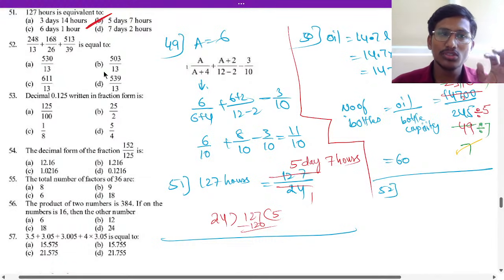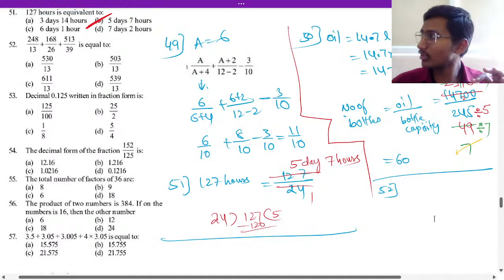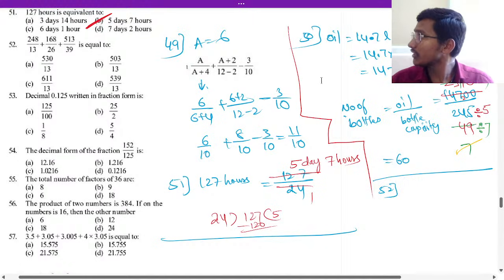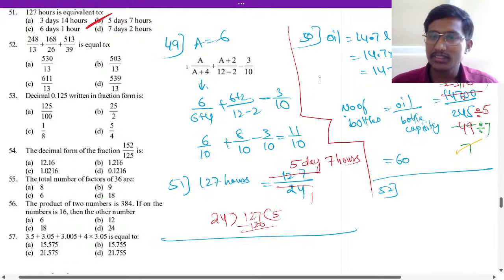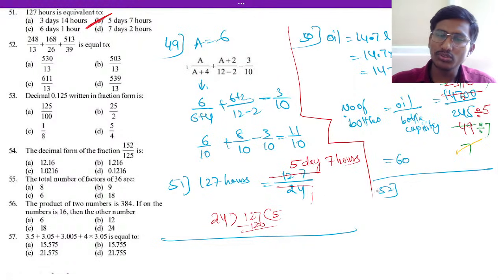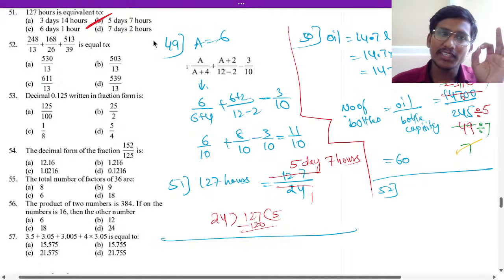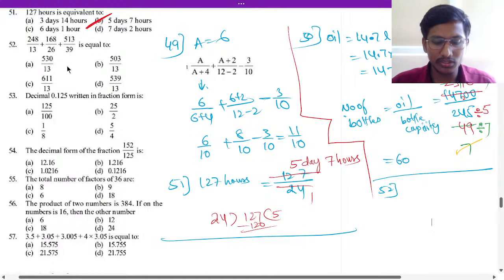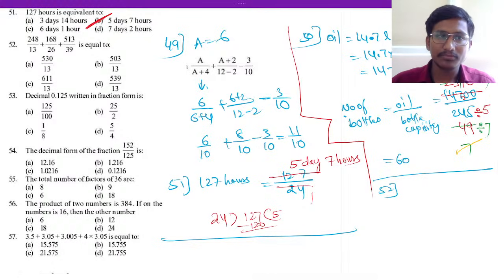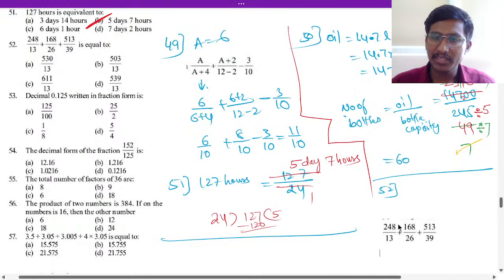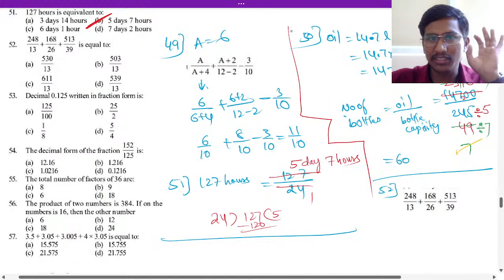So 52, don't be confused in 52, and here we have to do proper answer. What you have to do here is cancel it. Don't be confused. You have to cancel it. 124, that is 248. What is 248 divided by 13? So you have to cancel it. So that is the 13 table here. So 248 divided by 13.